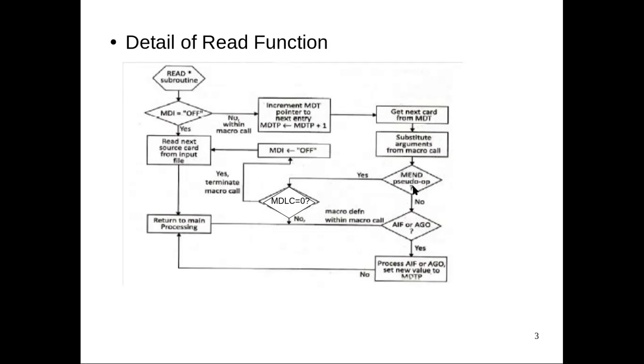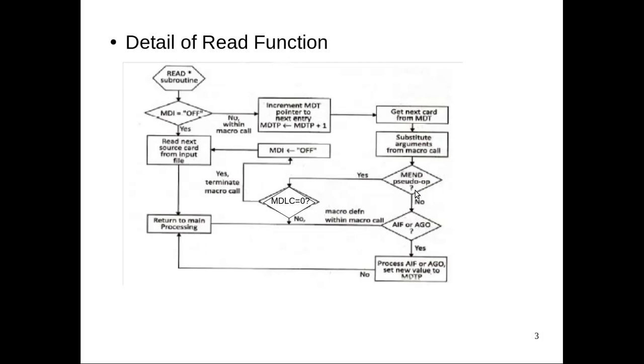and we have to check whether it is the MEND pseudo opcode or not, whether we have reached MEND pseudo opcode. If we have reached MEND pseudo opcode, then we have to check whether MDLC is equal to 0. Again, we are checking whether we have expanded both the outer macro and inner macro. If MDLC is equal to 0, it means we have expanded both the inner macro and outer macro. So if it is 0, we can turn off our MDI, which means we are done with the macro call expansion. At that time we will set MDI value as off and we can read the next source line.